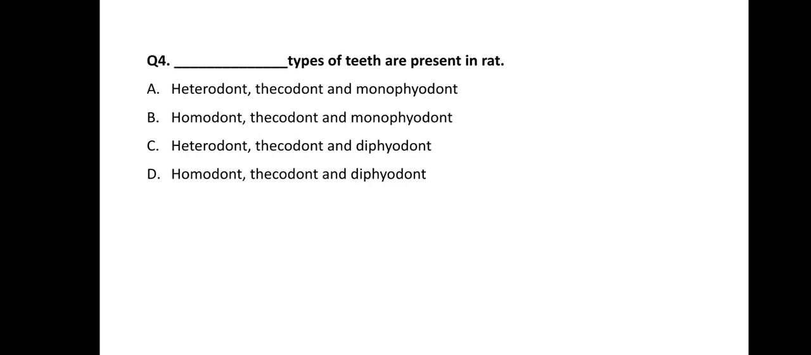Heterodont means different types of teeth like incisors, canines, molars, premolars. When this type of teeth are present, this condition is known as heterodont. Thecodont means the jaw socket is present, and in this jaw socket teeth are embedded. The roots of the teeth are embedded in these sockets. So this type of arrangement is known as thecodont.